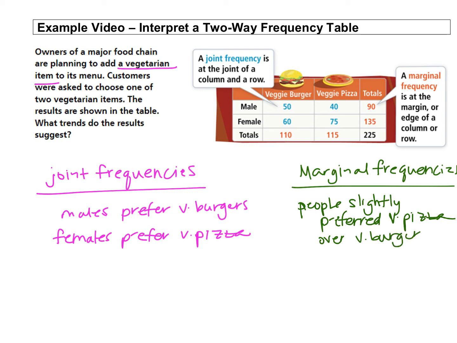I do apologize for this sloppy looking handwriting of mine. Also indicates, if we look at how many people were surveyed, if we look at the marginal frequencies on the end here, we only had 90 males and 135 females. So there were more females that were surveyed than males. So just something that, just a trend we noticed.